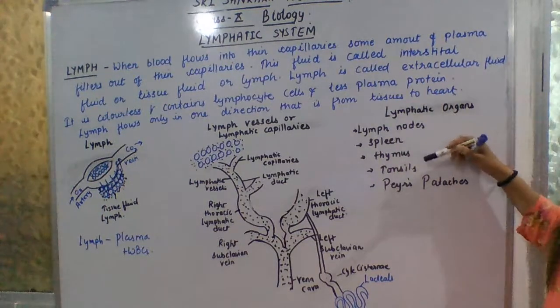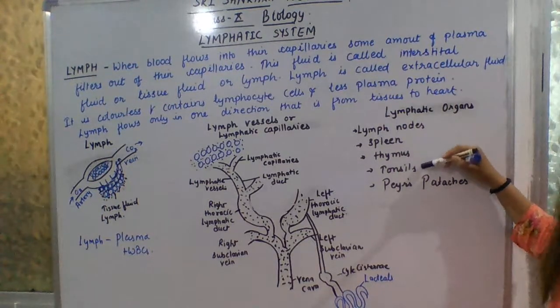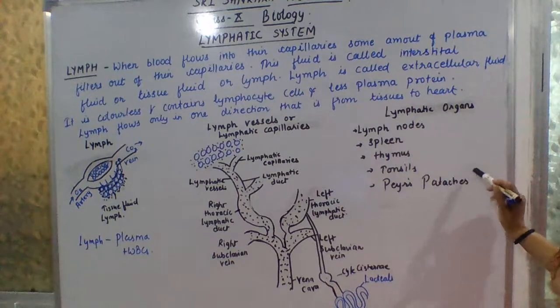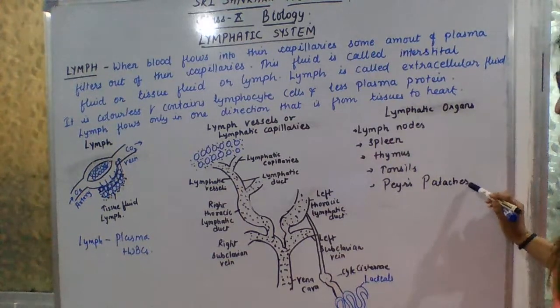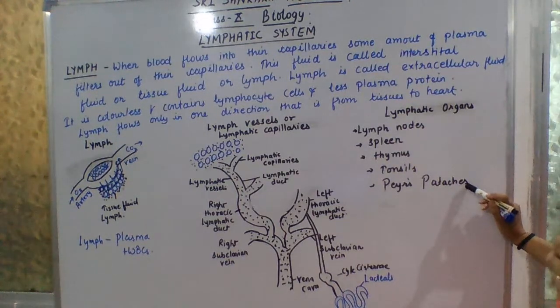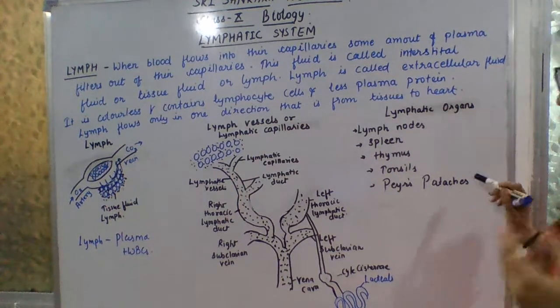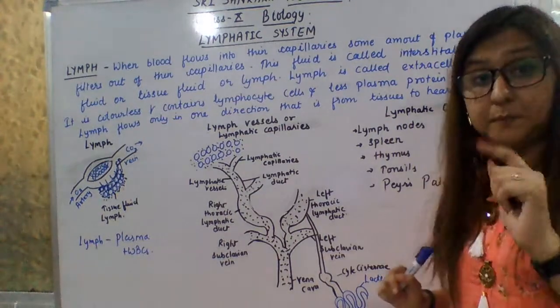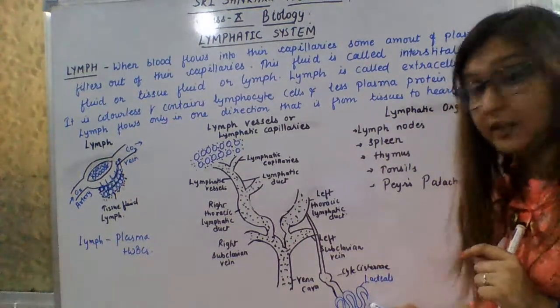Okay. So next is tonsils. Tonsils are present in the oral cavity, you know. And next, Peyer's patches. Peyer's patches are present in the wall of the small intestine, and this is also a lymphatic organ. Yes, I explained. One thing is left here also.